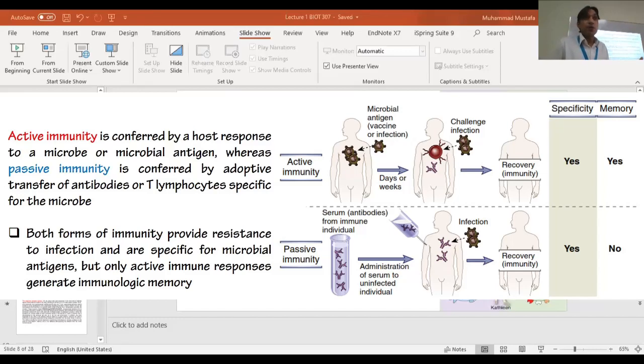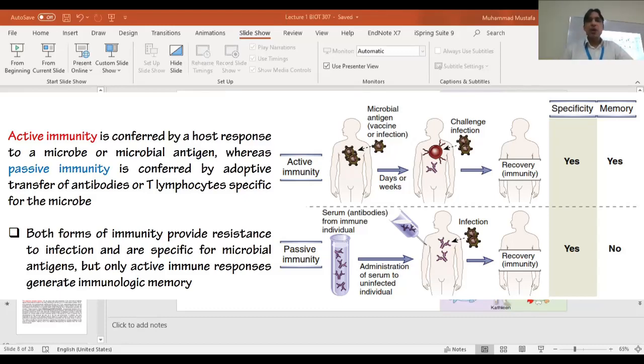I mean, still 3% is quite scary. I told you the other day, that means a million deaths in millions. This is still a scary thing to imagine. Okay? So that is how the active and passive immunity work. I have explained that slide. Just see and you will come to know that we know all this wonderful.